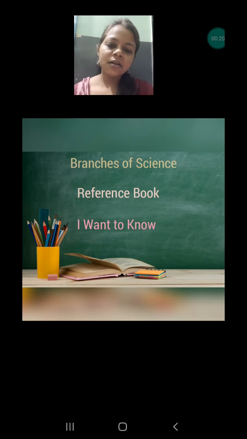Science is a very vast subject. Science deals with our surroundings, our atmosphere, what is present in our atmosphere, and the reason behind the phenomena occurring in our daily life. And this is so vast, it cannot be understood in a single subject. So that's why science has been divided into many branches, and under each branch only a single topic, or things of the same type, are studied.